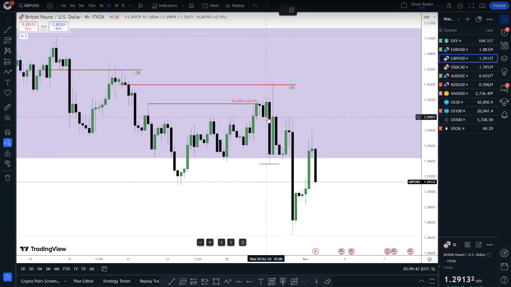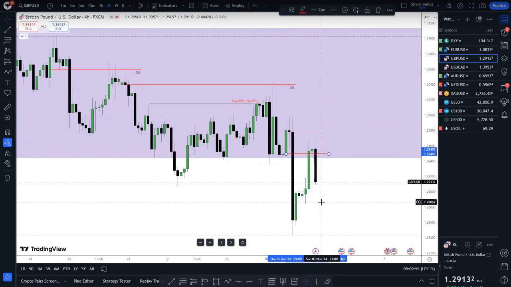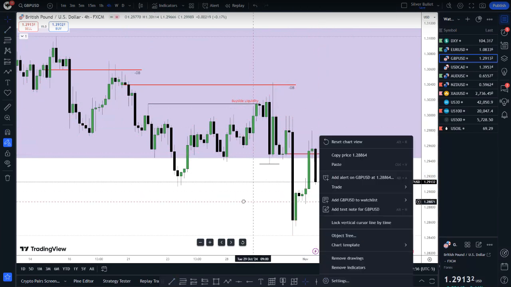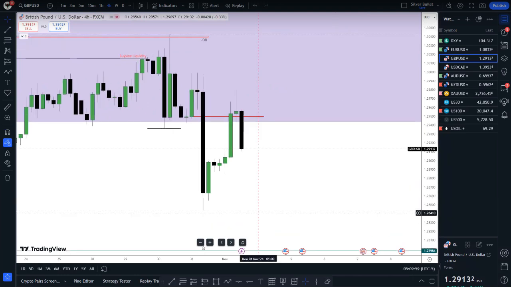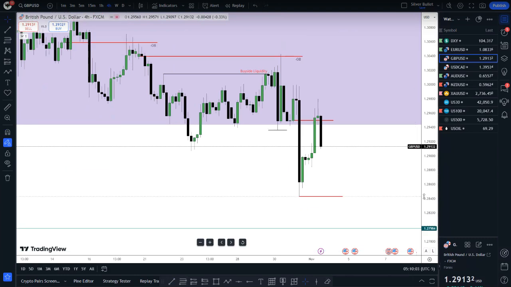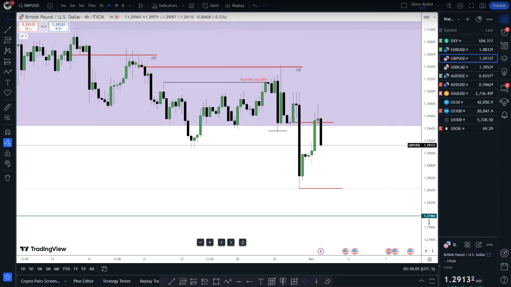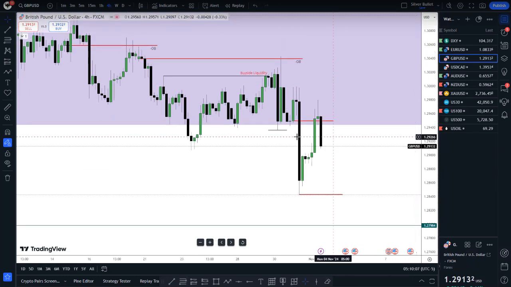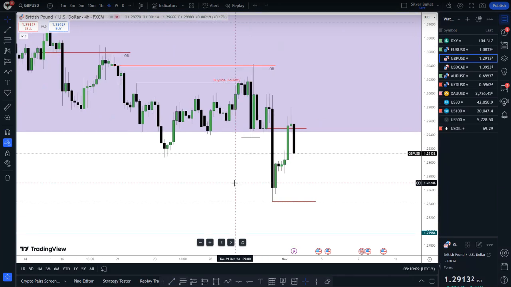A high again, up into what? Into an order block. We displace to the downside. Price turns back up into what? Into the order block again. We check into the order block, right? Again. Then now we're seeking what? We are seeking lower prices. So where's our draw on liquidity? The most obvious one has to be this low here. But eventually, where are we headed? Down to this level at 27.98. So I am heavily bearish on GBP/USD. I'm expecting lower prices this week or the next upcoming weeks as well. So that's going to be GBP/USD.